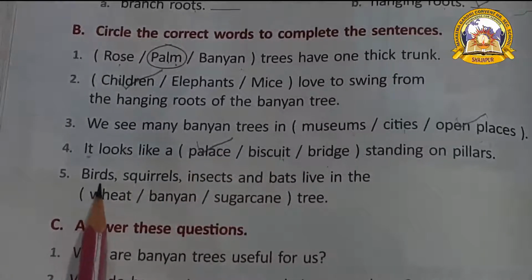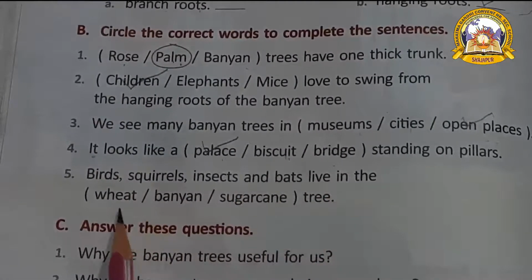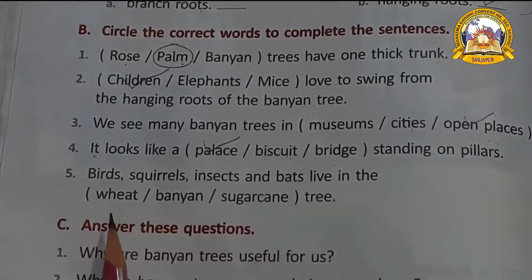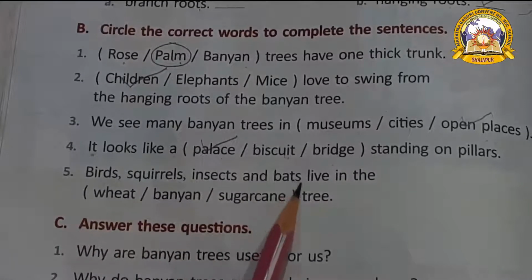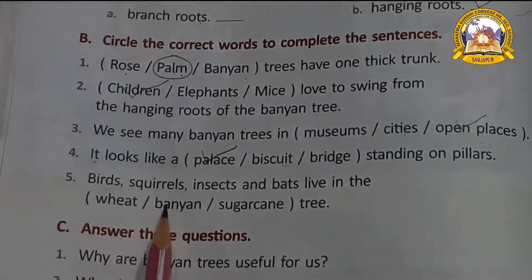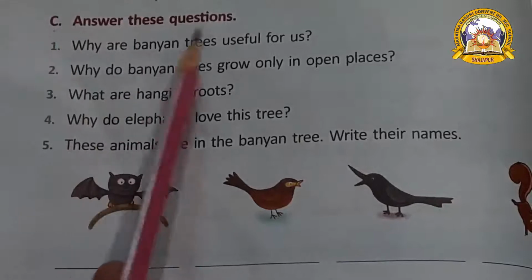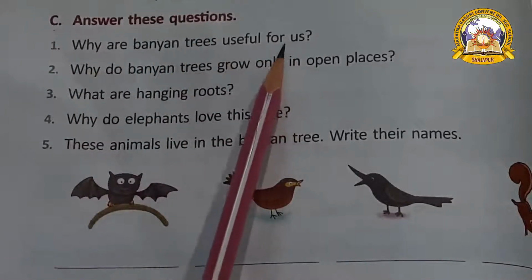Next one. Birds, squirrels, insects and bats live in the wheat or banyan or sugarcane tree. On which tree these birds, squirrels, insects and bats live? Yes, they are living on banyan tree. Now look at the exercise C. Answer these questions. Why are banyan trees useful for us?